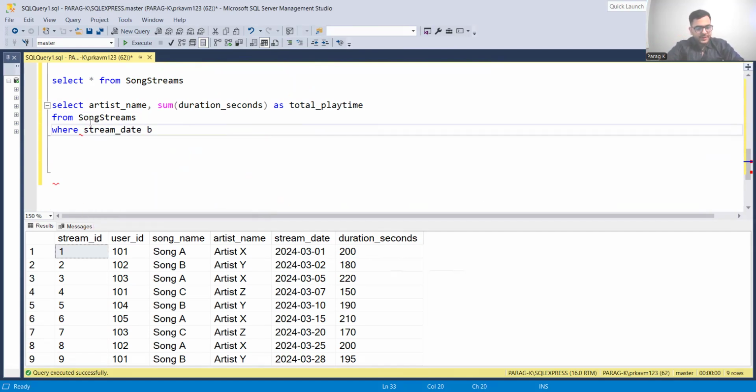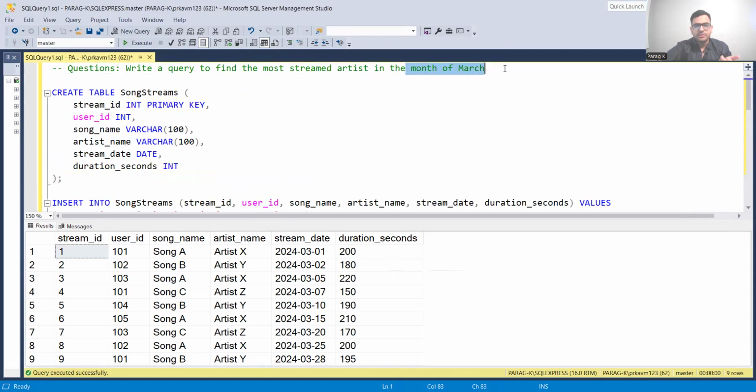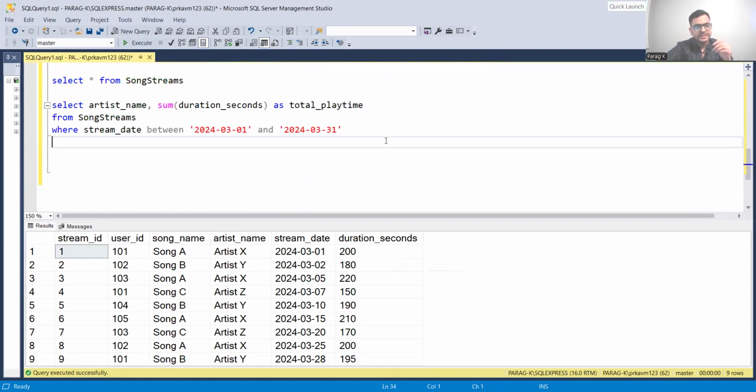So I'm going to use BETWEEN here, okay, 2024-03-01 and 2024-03-31. It's a very important thing to learn to use this, and you should know this very well. Just go ahead and copy this. So we have this, and we have a where statement. So we have solved another important part, which was the question of it having to be in the month of March. Even if the data was outside, we'll get this only.